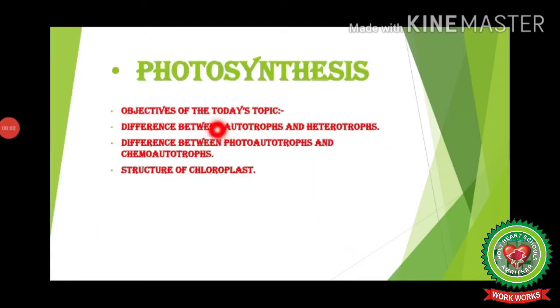And the objectives of today's topic are to discuss the difference between autotrophs and heterotrophs, the difference between photoautotrophs and chemoautotrophs, and the structure of chloroplast.